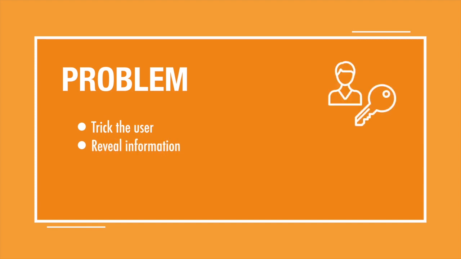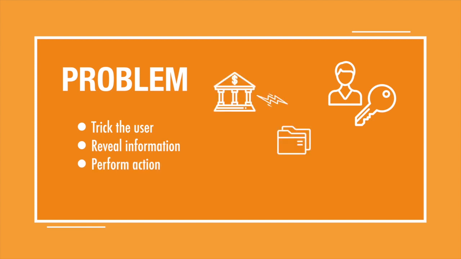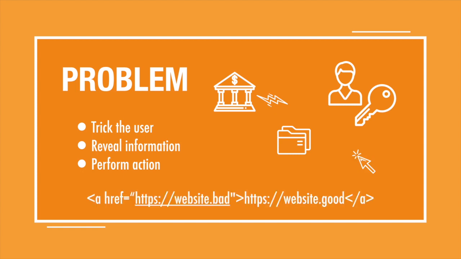A phishing email comes in many flavors, but essentially its purpose is to trick a user to reveal any sort of information, including a username and password, or to get the user to do an action on the attacker's behalf, like wire money, send sensitive data, or execute code. Often the message is meant to look legitimate, but may contain links to a fake website, which I dub a masquerading link, because the user thinks they are clicking on a good website, but in reality they are going to a bad one.